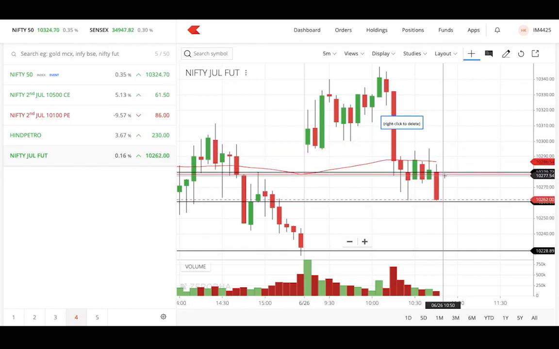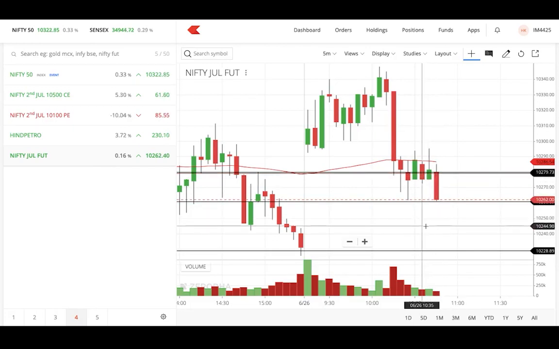Now I'm modifying it as our order has reached the first target. Now I'm going to trail my stop loss and reduce my risk to 10,278. Okay, so the advantage is that the loss or the risk I'm going to take in this trade has reduced, isn't it?